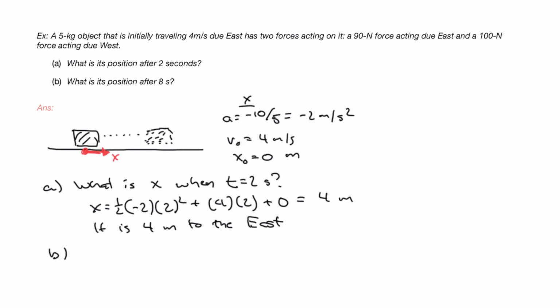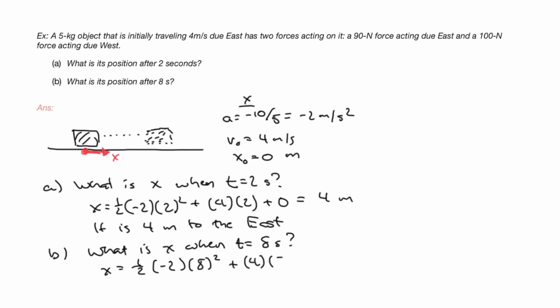In part B, it's a similar question, so we'll just start by asking our question, what is x when t equals 8 seconds? We'll still use the first kinematic equation, plug in our values, and simplify to get negative 32 meters. And the answer to this question is it is 32 meters to the west because in this case it's a negative value, and a negative value signifies we're 32 meters west of our original position.